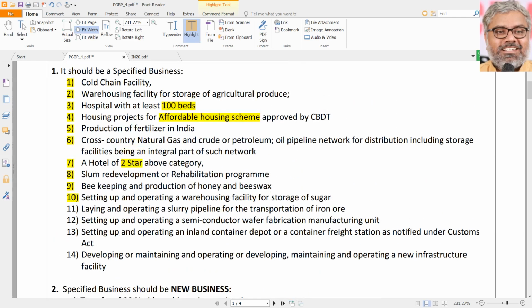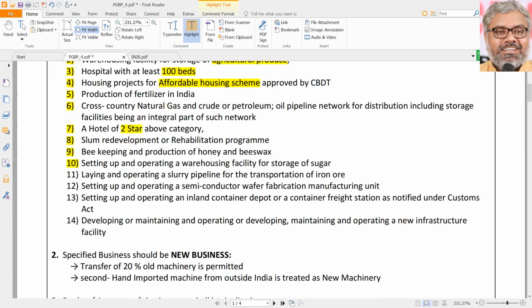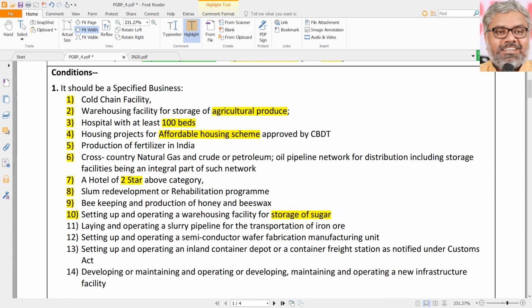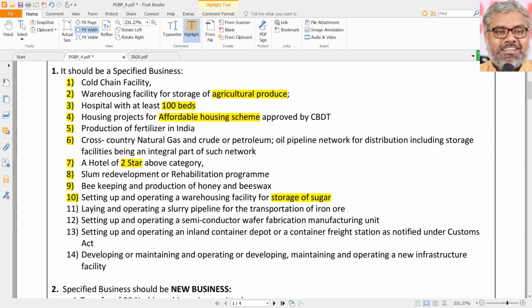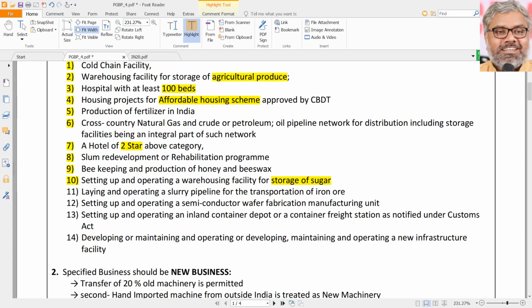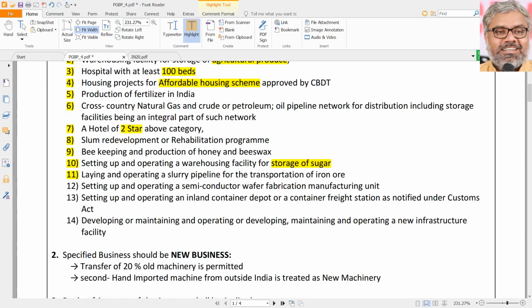So when you say warehousing facility for storage of agricultural produce only, anything else will not be eligible for 35AD. Same way, setting up and operating a warehousing facility for storage of sugar, that is there in point number 10. So point number 2 is for agricultural produce, point number 10 is for sugar storage, naturally, because warehousing is after all for storage. And the 11th one is also something very highly technical, laying and operating a slurry pipeline for the transportation of iron ore. So it seems that iron ore also is transported through pipelines. If anybody does that pipeline network building, they will get benefit under 35AD.